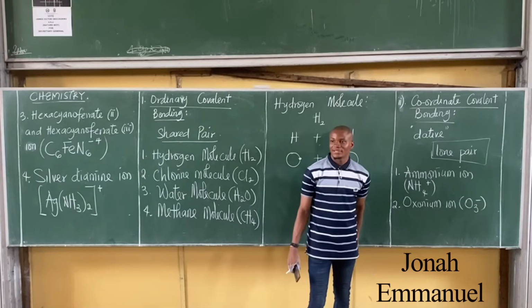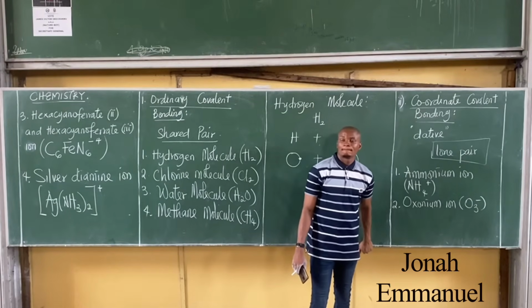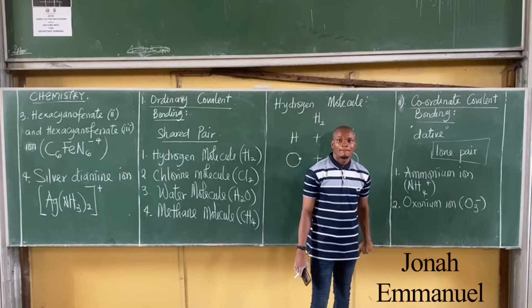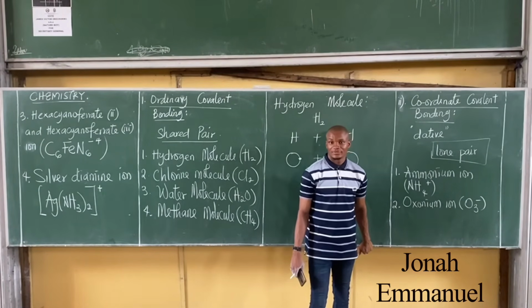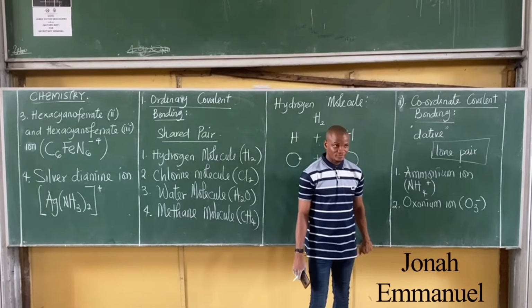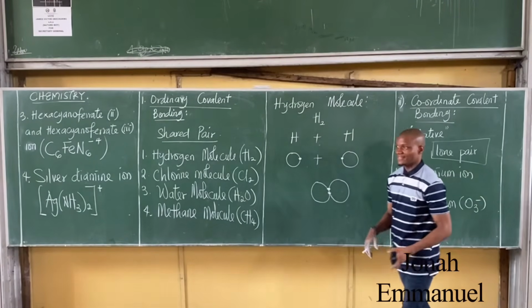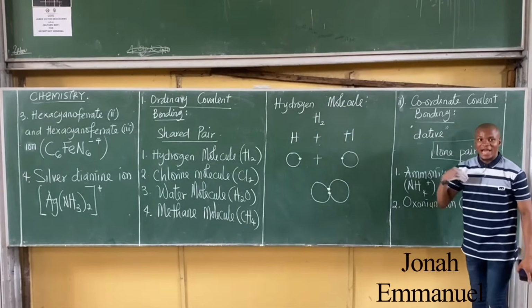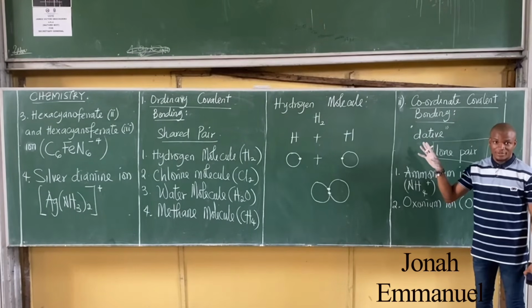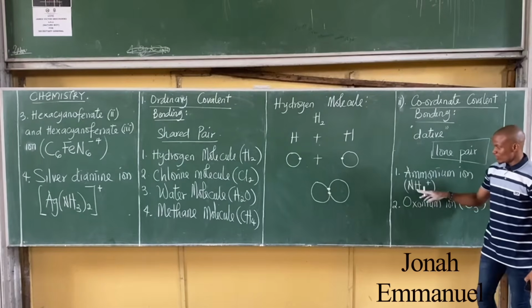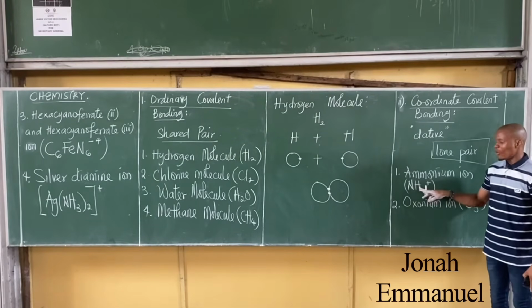Nitrogen is atomic number what? 7. If it's 7, what will be the electronic configuration? 2, 5, right? So I'm having 5 there, but I'm having 4 hydrogen.